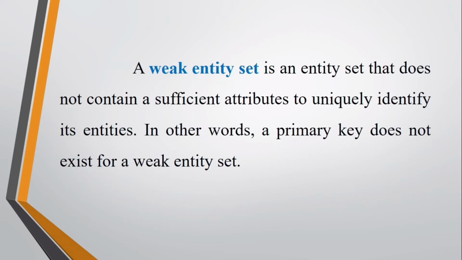A weak entity set is an entity set that does not contain sufficient attributes to uniquely identify its entities. In other words, a primary key does not exist for a weak entity set. Here, the entity type should have a key attribute which uniquely identifies each entity in the entity set, but there exist some entity types for which key attributes cannot be defined. These are called weak entity types.